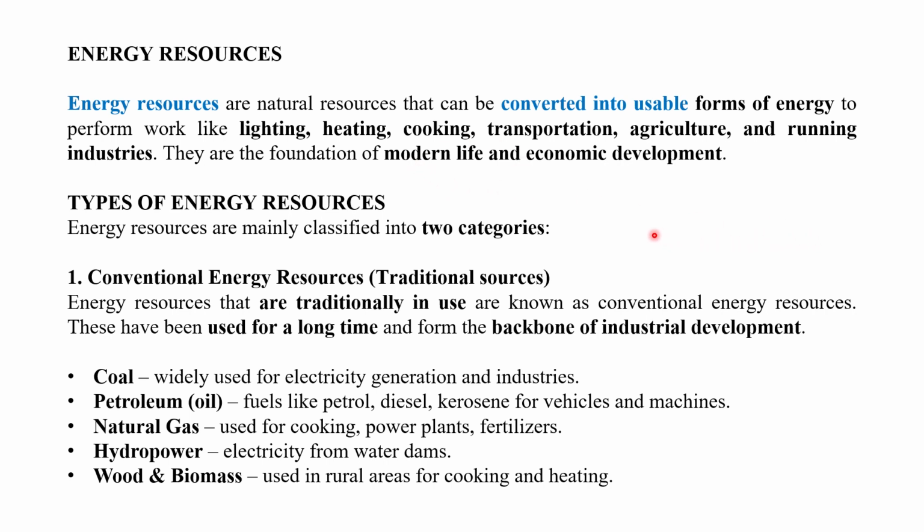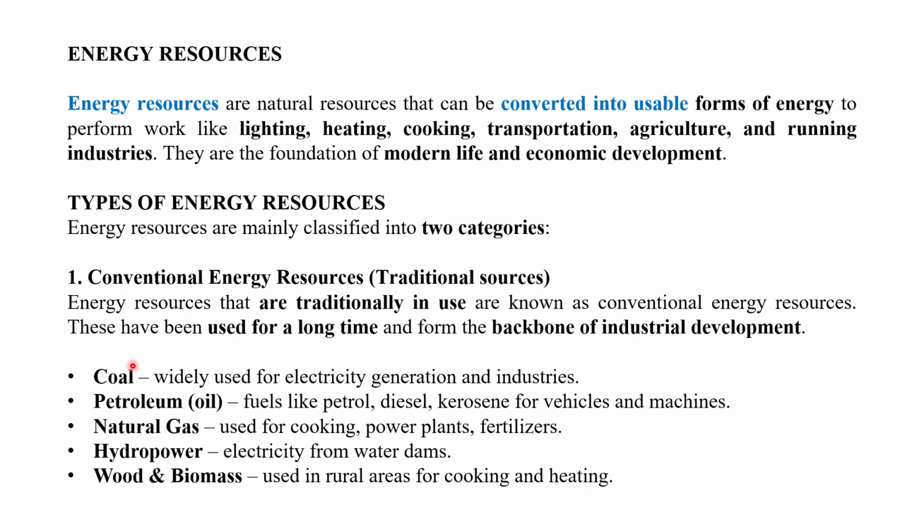So there are two types of energy resources. The first one is the conventional energy resources. In your syllabus also, this is given, conventional and non-conventional resources. Conventional energy resources are nothing but the traditional resources. These resources, which are traditionally in use, are known as conventional energy resources, right? They have been used since a long time and form the backbone of industrial development.